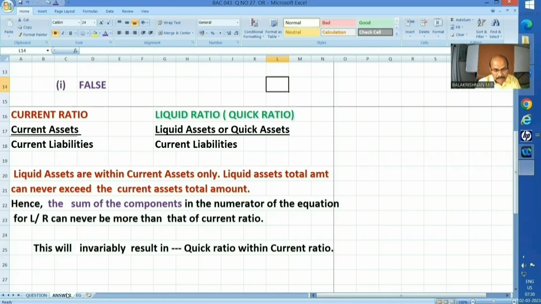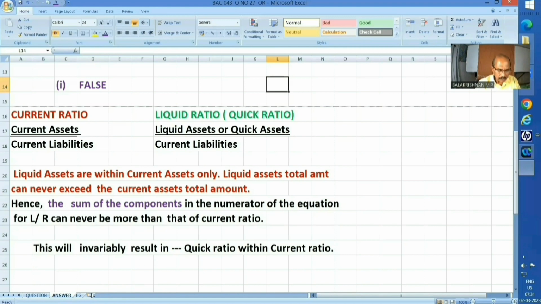Hence, the sum of the components, or in other words, the total of the components in the numerator of the equation for liquid ratio can never be more than that of current ratio. I repeat, the total of the components in the numerator of the equation for liquid ratio can never be more than that of current ratio. This will invariably result in quick ratio within current ratio.